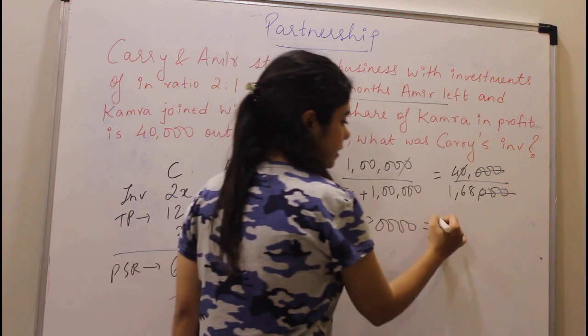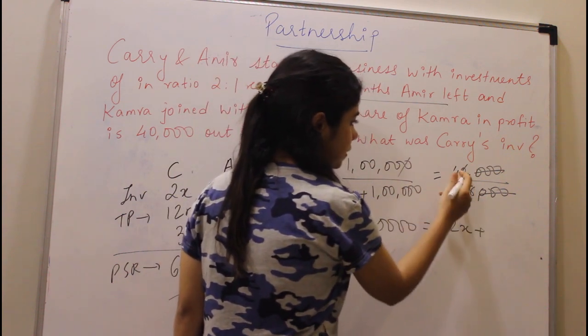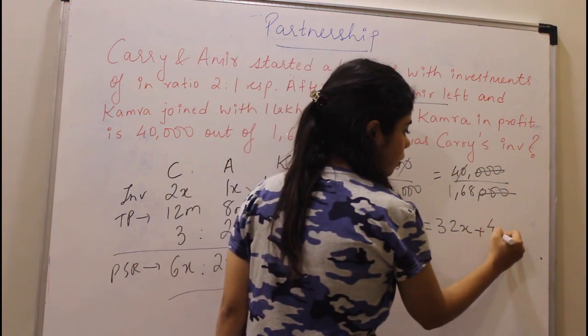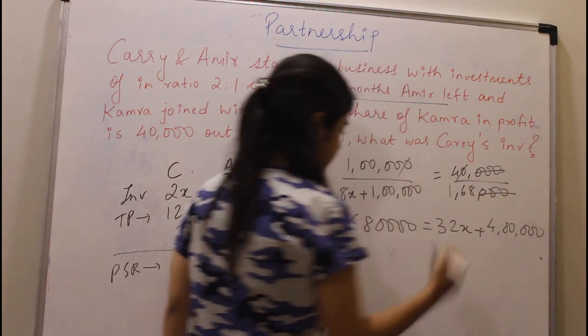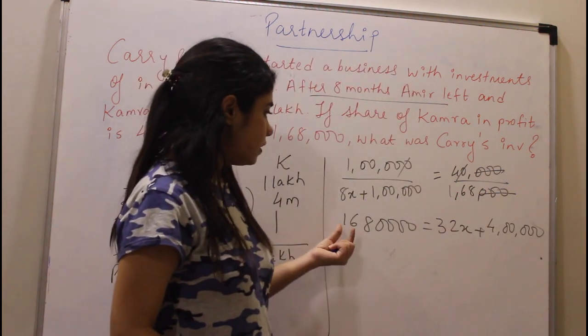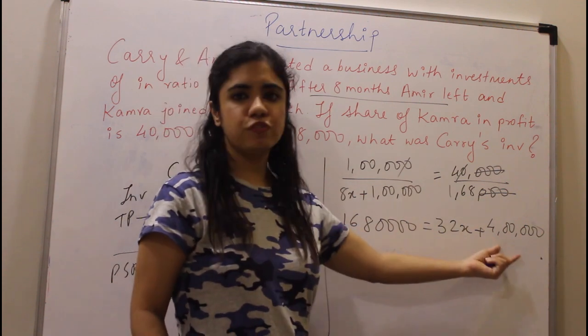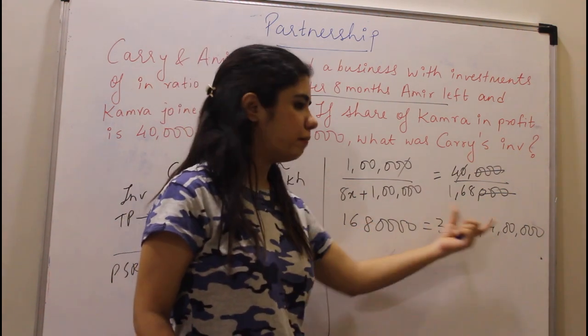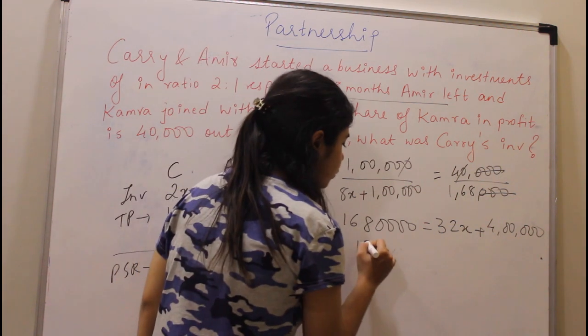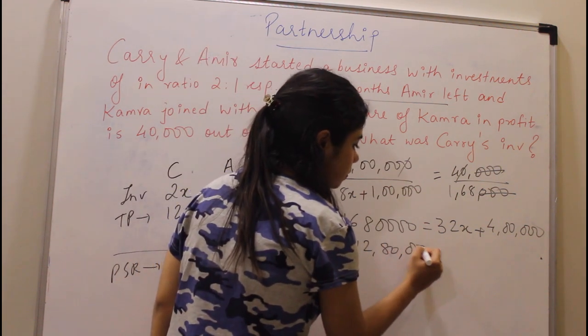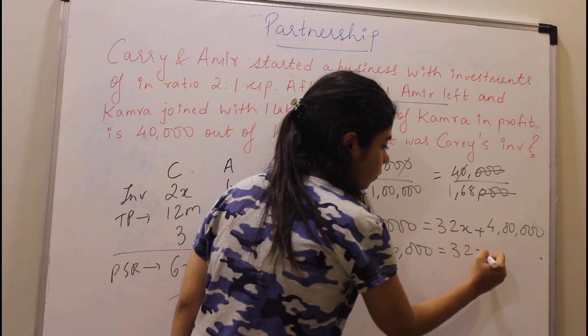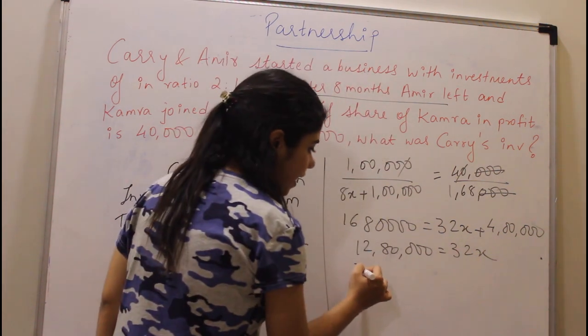4 into 8 is 32x, plus 4 into 1 lakh is 4 lakh rupees. Okay? Now, this is 16 lakh 80,000 minus 4 lakh. So 1680 minus 4 is going to give you 12 lakh 80,000, which is equal to 32x. So your x will be